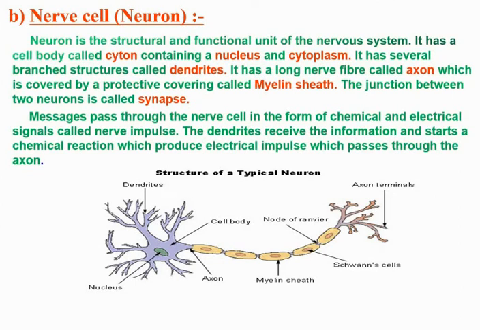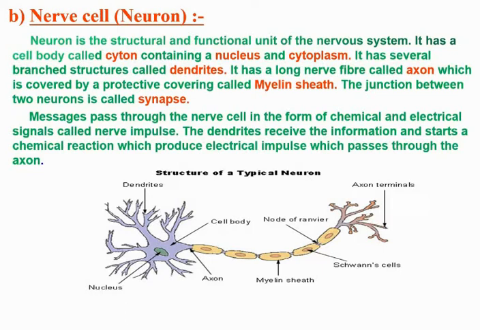Well, my dear children, as we were discussing the nervous system in animals, except sponges, all multicellular animals possess simple or complex nervous system. In all these animals, the nervous system is comprised of nervous tissue having specialized cells called neurons or nerve cells to respond to stimuli and coordinate animals' activities. So, nerve cells or neurons are in fact the structural and functional units of nervous system.